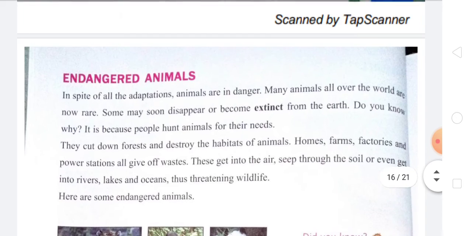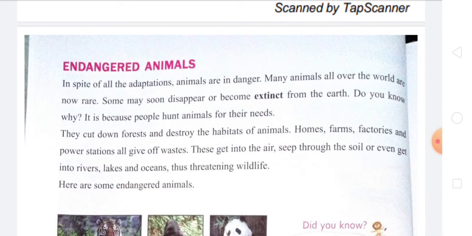Then endangered animals. What are the endangered animals, students? In spite of all adaptations, animals are in danger, students. So many animals all over the world are now rare, so they can disappear soon, and these are gone under the extinct group from the earth.